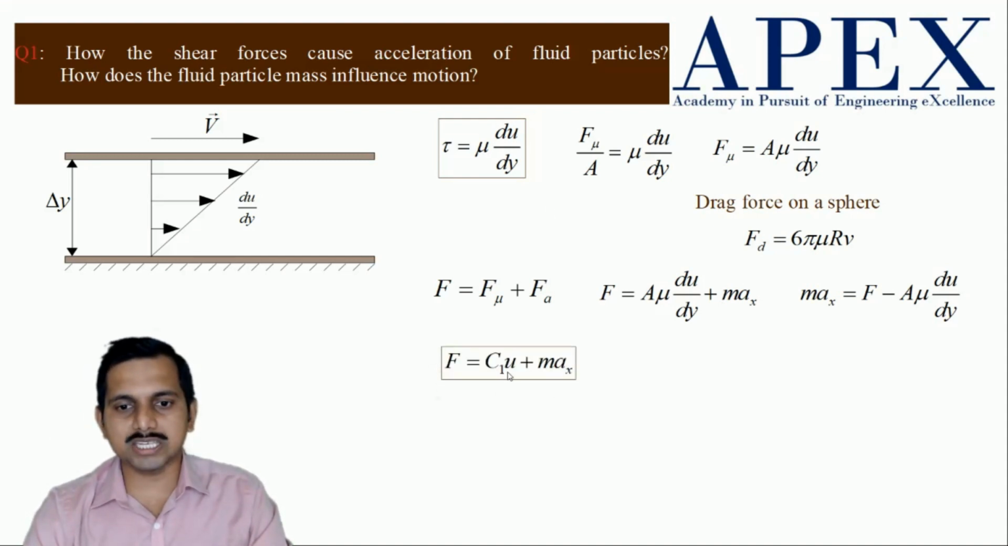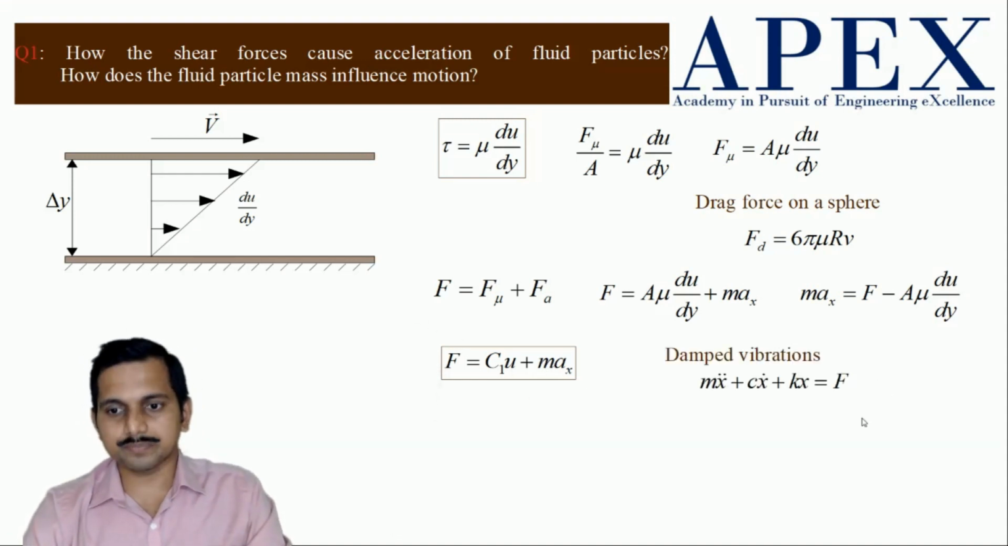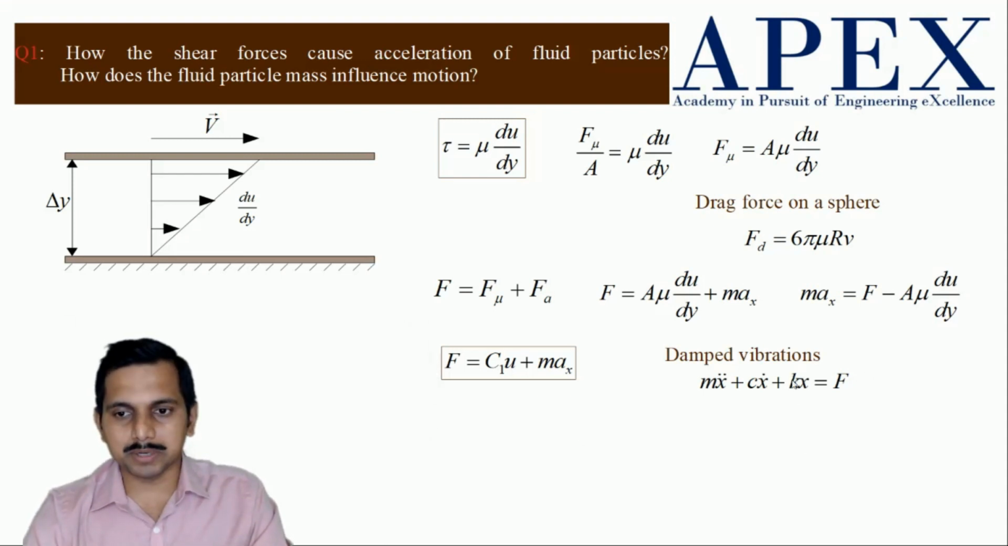Or you can say, in any case, on this plate, what is the force? That's what we are saying. If I say A into du by dy is C1, it varies along this line from here to here. In this case it doesn't vary, but there are cases where du by dy varies when you go from top to bottom. But here we are considering a fluid particle only, infinitesimally small, so we can do this. The mass considered will be the smallest mass. Now next, this is similar to damped vibrations.